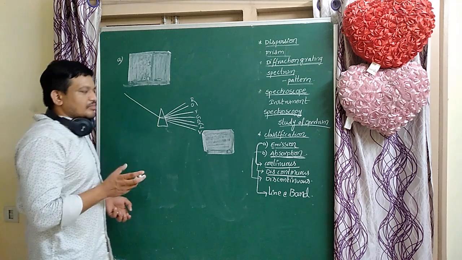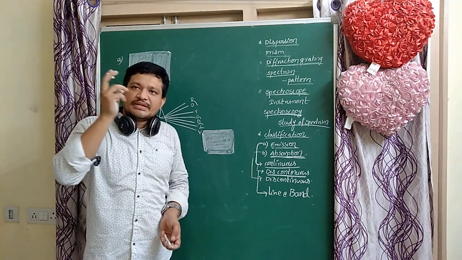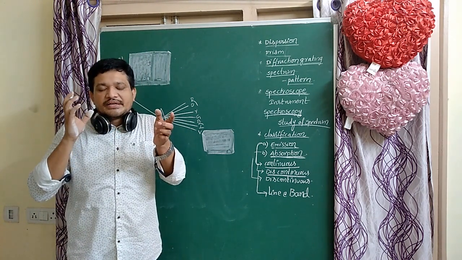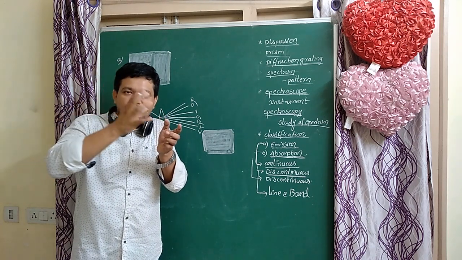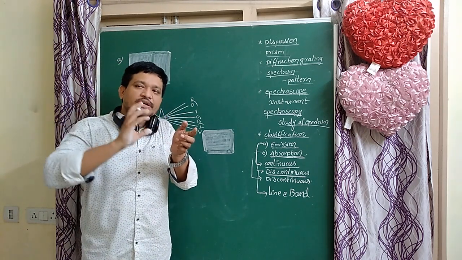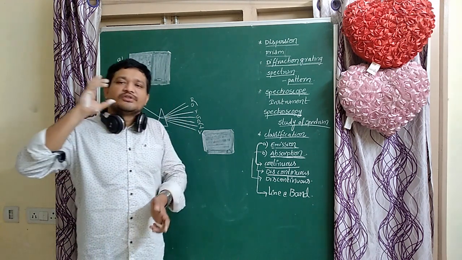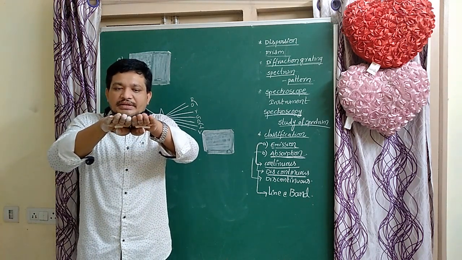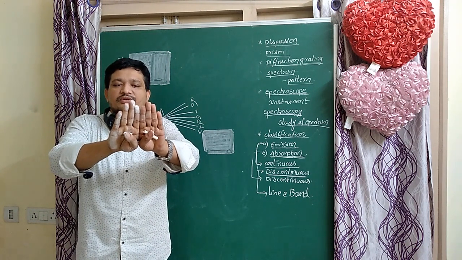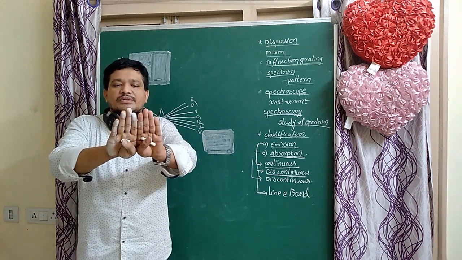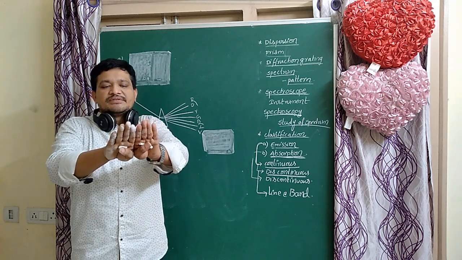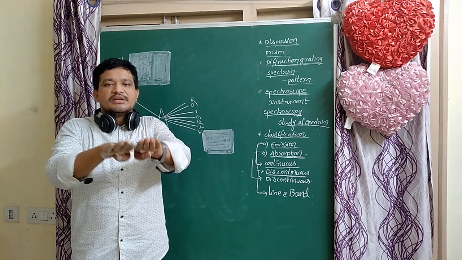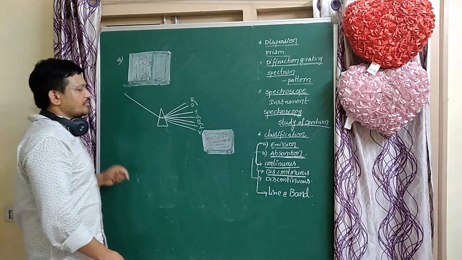Examples of continuous spectrum: light emitted from the sun, stars, a bulb and a candle. This emitted radiation from the source is sent directly through the prism to get a spectrum. That spectrum is called a continuous spectrum. Continuous spectrum means all wavelengths are mixed with one another, with no gaps between them. That is very, very important.